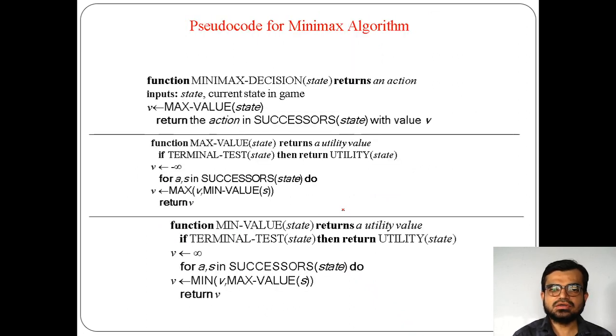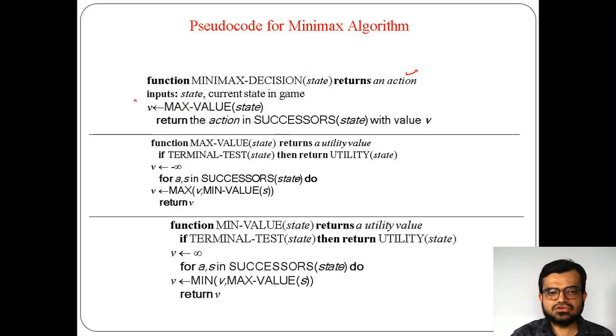Now the pseudocode, that's why I said we need to understand here. The minimax decision is actually a decision algorithm, because selecting which node is important here, and the node will be selected based on the value. So the input will be the minimax here. It always returns an action. Action means what ultimately happens in the game.